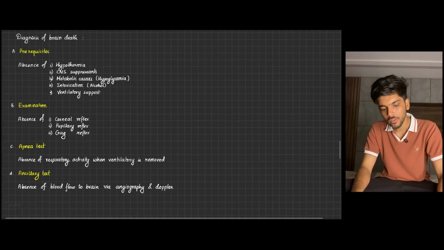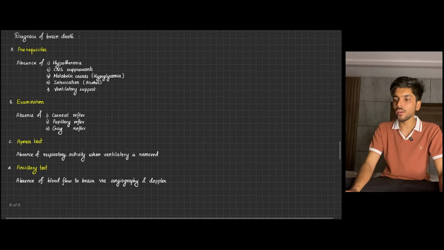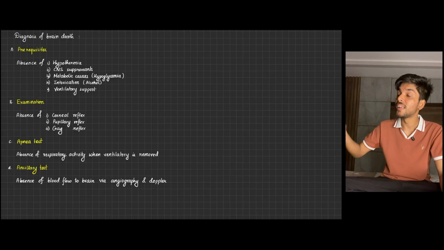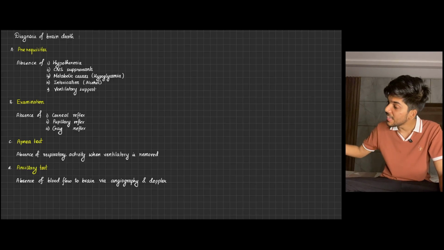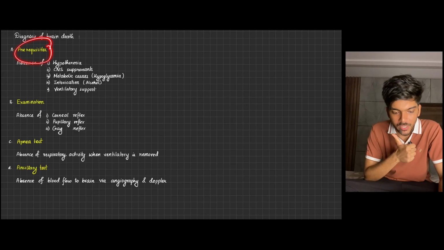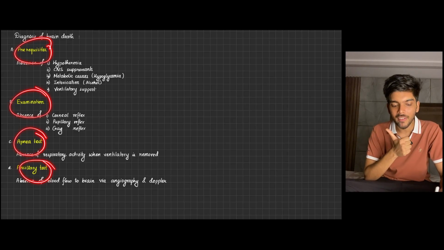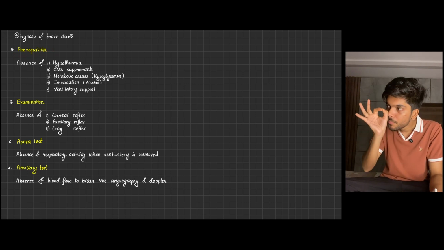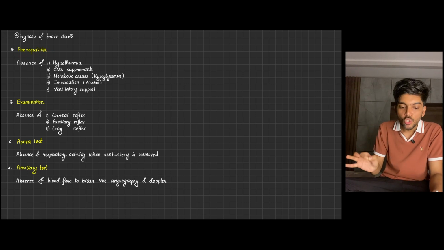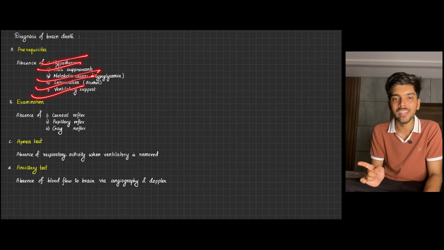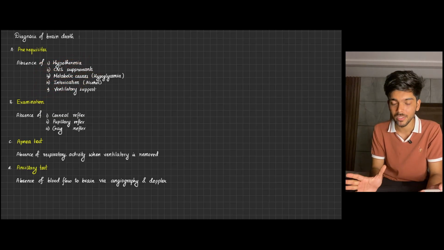But before confirming brain death, you have to go through certain steps to truly diagnose, examine, and declare brain death. So the diagnosis requires prerequisites, then examination, then the apnea test, and finally the ancillary test. In prerequisites, the brainstem unconsciousness should not be due to hypothermia, CNS suppressants, metabolic causes, intoxication, or ventilatory support. There should not be ventilatory support.